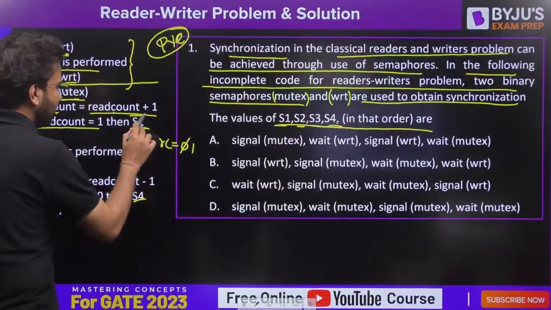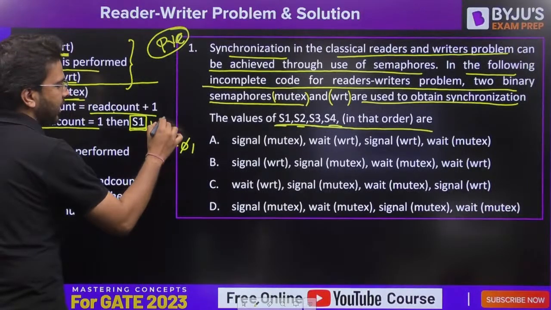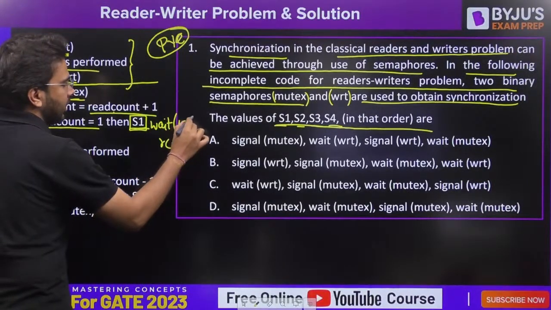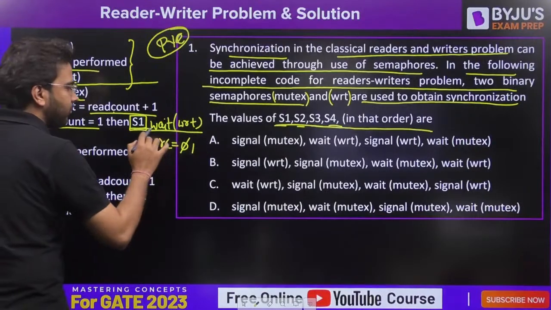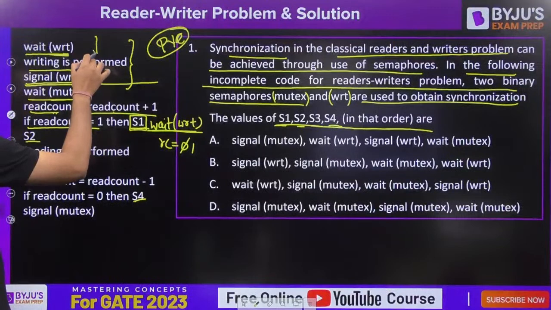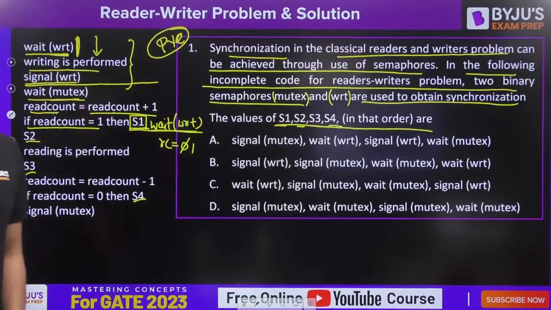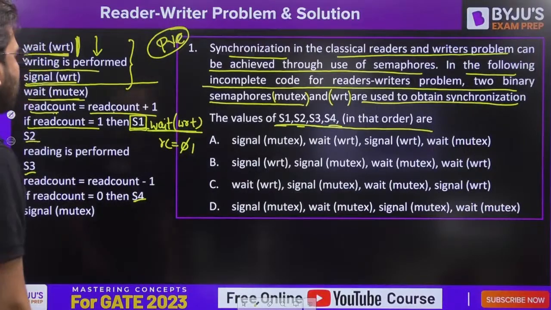So that is why this S1 should be what? This S1 should be wait of WRT. I will be performing down operation on WRT so that if a writer tries to execute, it will get blocked here. Wait of WRT, it will get blocked here. Is it clear to all of you?